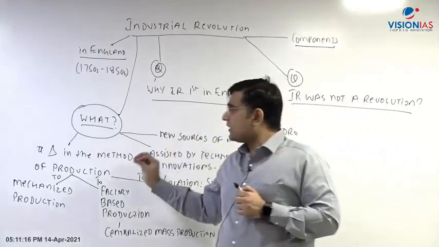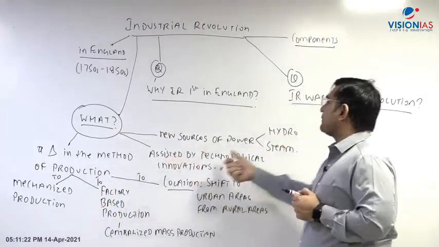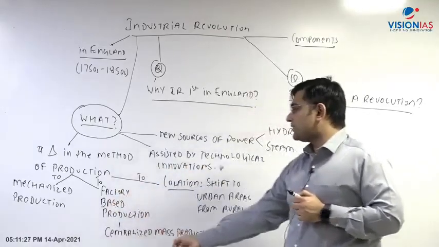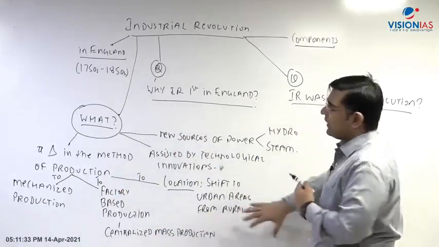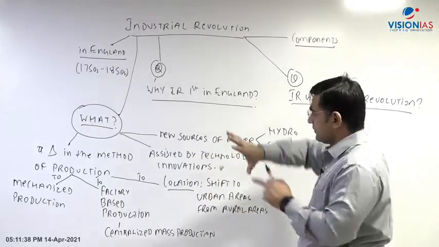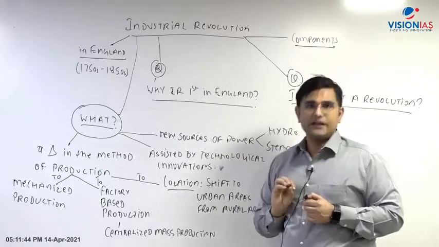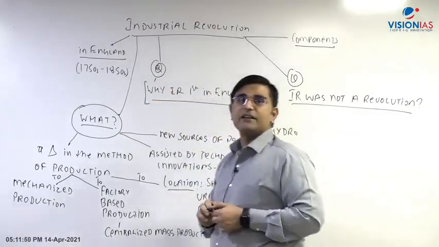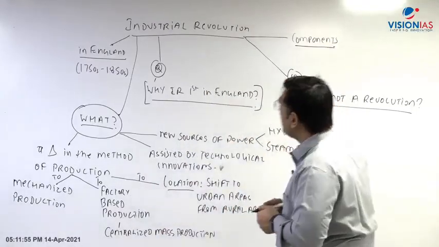That is, it is a change in the method of production in the society towards mechanized production, which is assisted by technological innovations like new sources of power like hydro and steam. It is also factory based production, that is centralized mass production, and the location of production shifts to the urban areas from the rural areas, right? So this is the what of the industrial revolution. Second aspect is why the industrial revolution happened first in England, right? इस component को हम देखेंगे, but last में देखेंगे. First of all we'll be discussing this component. तो इस question को we'll keep for later.